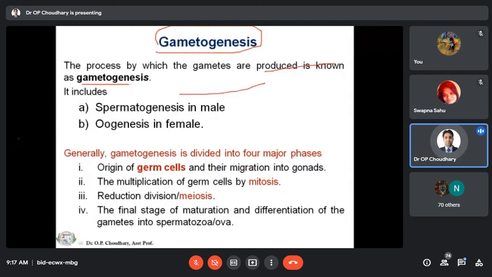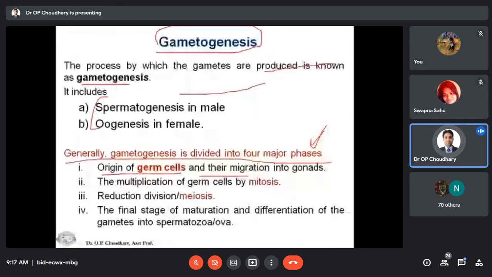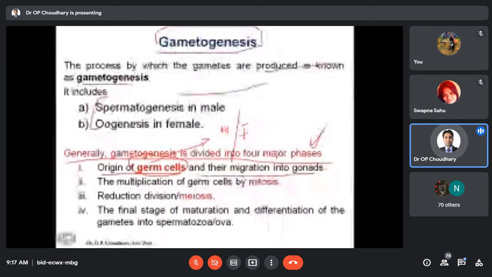Both spermatogenesis and oogenesis are divided into 4 major phases. The first is the origin of germ cells and their migration into the gonads. As I already told you, the germ cell is responsible for formation of the male and female gametes. So the first step in gametogenesis is the origin of the germ cells and their migration into the gonads. Then after reaching there, these germ cells will multiply.